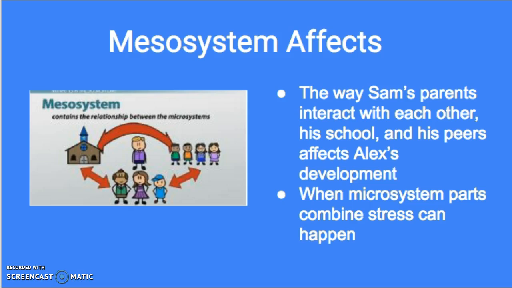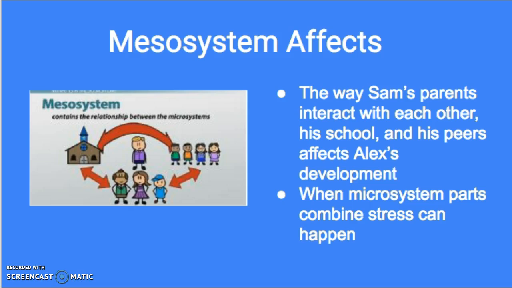While parts come together in the mesosystem, it is also important to understand that it can confuse or stress out a child. For example, Alex is at a school-sponsored game night. Both his parents are in attendance, as well as his older sister, friends from class, from his neighborhood, and his teacher. These are all parts of the microsystem meeting up. This can create unease as he may be unsure which role to take.